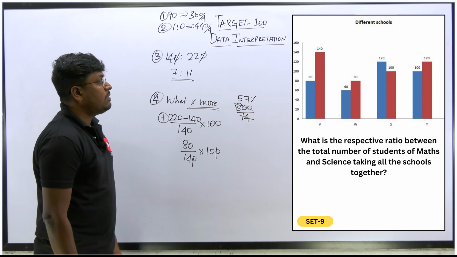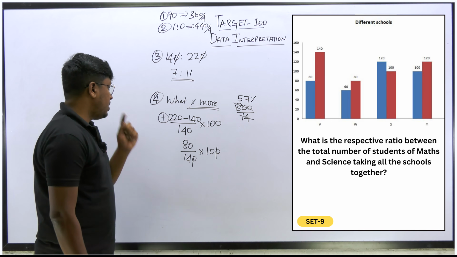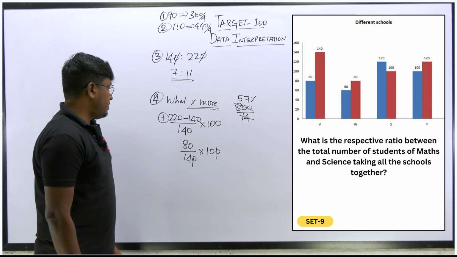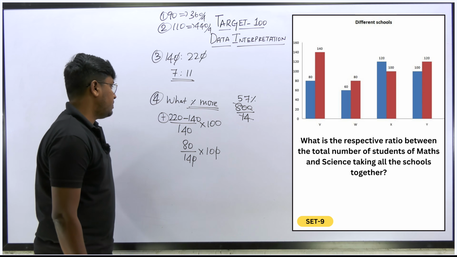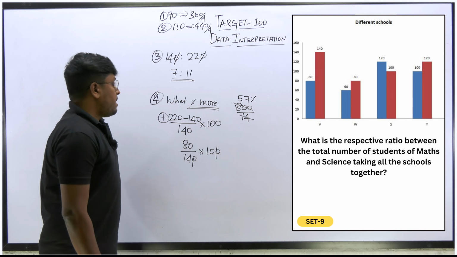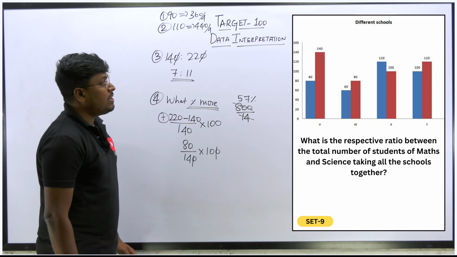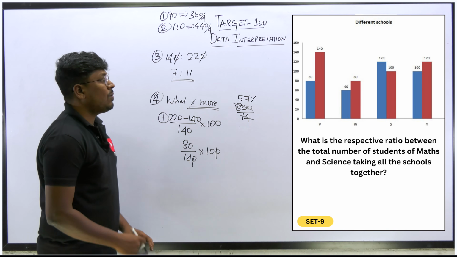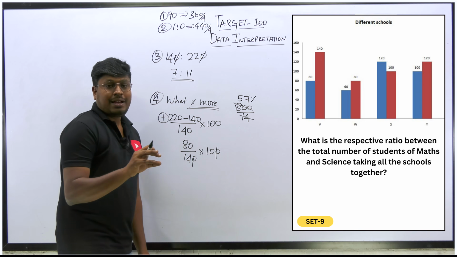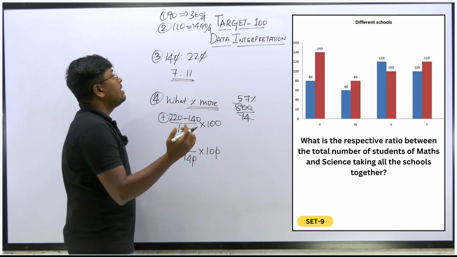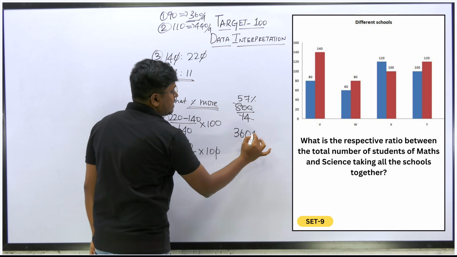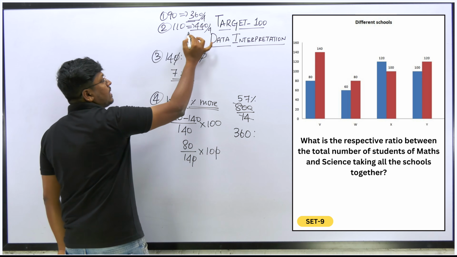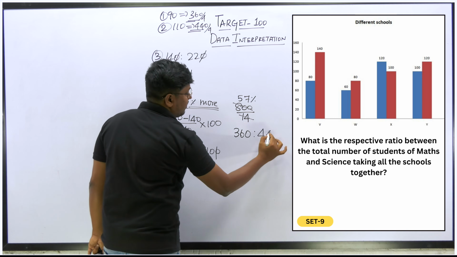So what is the respective ratio between the total number of maths and science taking all the schools together? So we need to find the ratio separately for maths and science. I think in the first question we have found the total number of students who are taking maths is 360 and those who are taking science will be 440. Just we need to find the ratio.